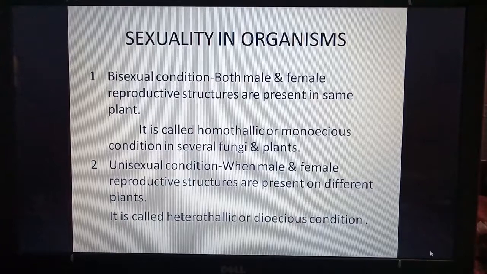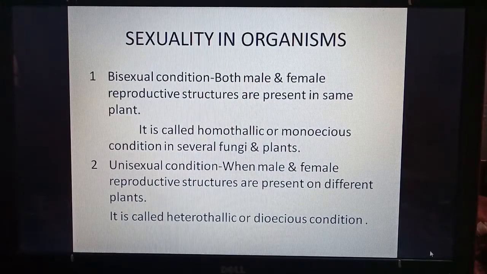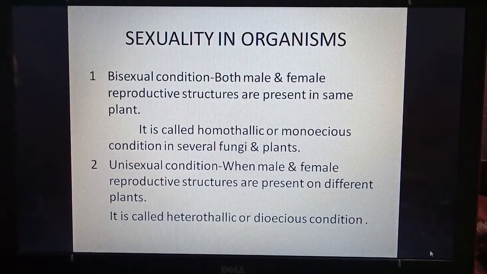Sexuality in organisms. First is the bisexual condition. In this, both male and female reproductive structures are present in the same plant. You might have seen that the same plant has both male and female parts. The male part is called the anther and the female part is called the carpel or pistil. This condition is also called homothallic or monoecious.